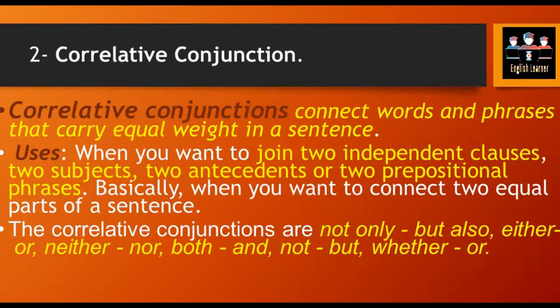Another tip to recognize correlative conjunctions is that they are always used in a pair. For example, neither, nor is always used in a pair in a sentence. For example, both, and is always used in a pair form in a sentence. So correlative conjunctions are conjunctions that deal with the equal rank of phrases, words, or independent clauses, but they are used in a pair. What makes them different from the first type? The pair usage of it.